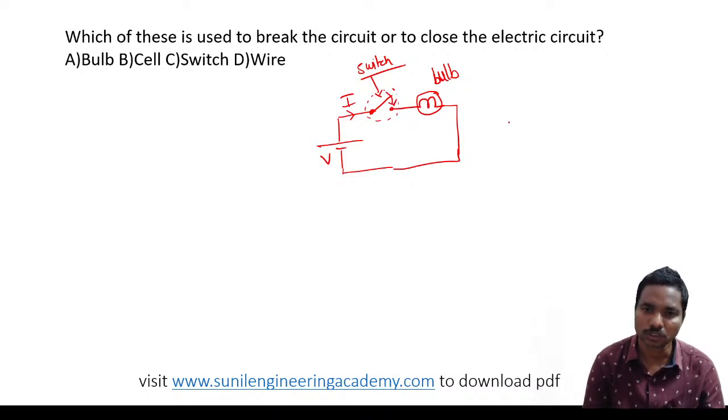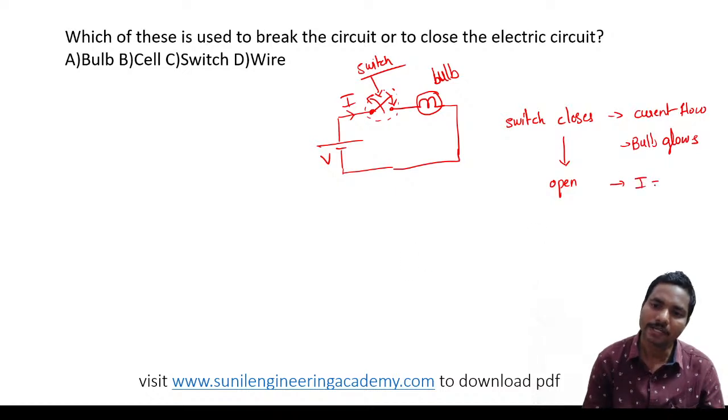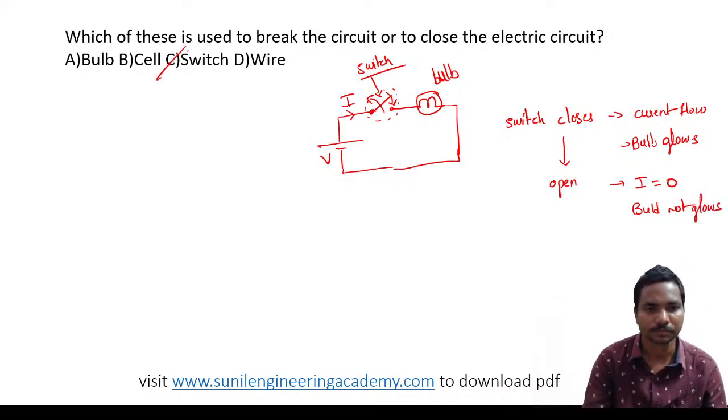If the switch closes, current flows through the circuit and through the bulb, so the bulb glows. If the switch opens, then current is 0, so the bulb will not glow. So the answer is option C, switch.